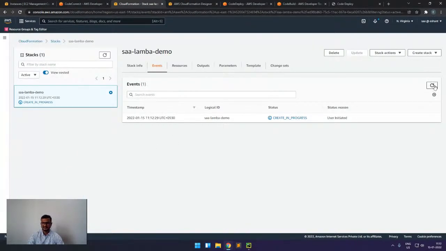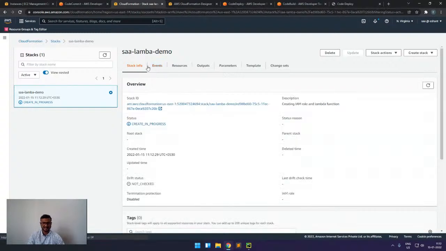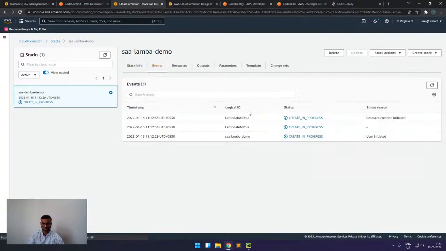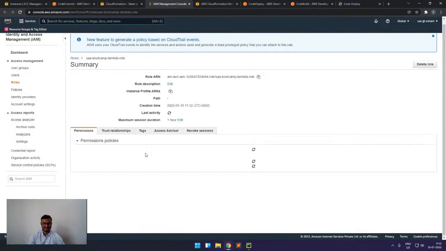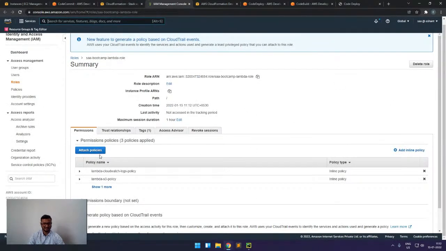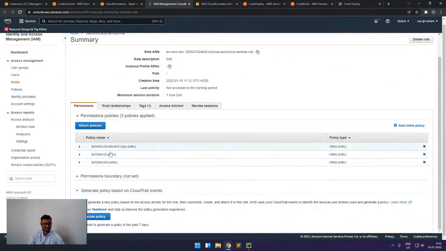And here you can see we have the stack info, then we have events, and in the events it is creating one lambda role. In the resources part, this is create in progress. If I come here, we will see that it has created a new IAM role for us with the three policies that we have configured.